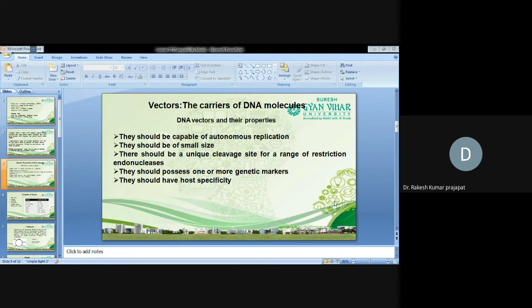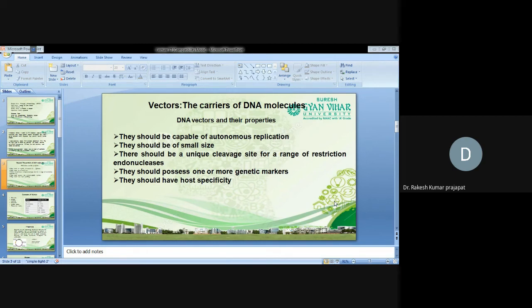They should be of small size. Vectors should be of small size because large vectors create some problems inside the host cells. They can create rearrangements in the DNA sequences, so we can easily handle small-size vectors.